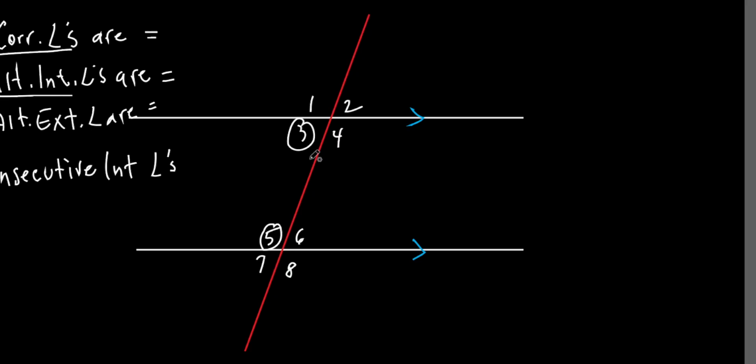Are they also equal to each other like all that other stuff? Check it out. No. What kind of angle is angle 3 up here? Yeah, it's interior, but it's acute. It's an acute angle, isn't it? Look at angle 5. It's obtuse. Is there any way an acute angle is going to equal an obtuse angle? No, there's no way. It's impossible from the definition of acute and obtuse. Okay, you with me? So, they're not equal to each other, but they are, I don't know if we use